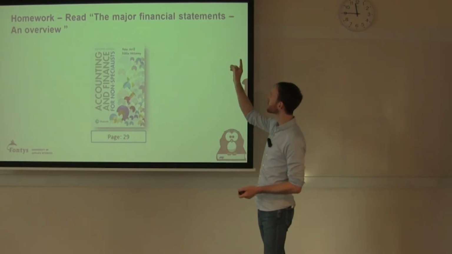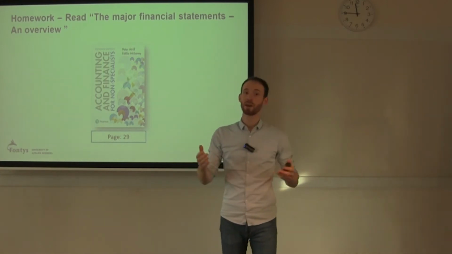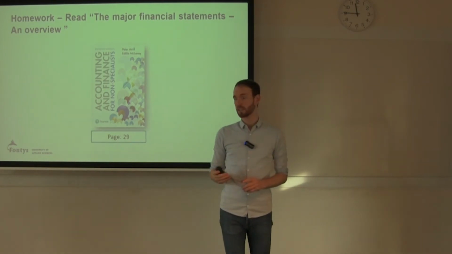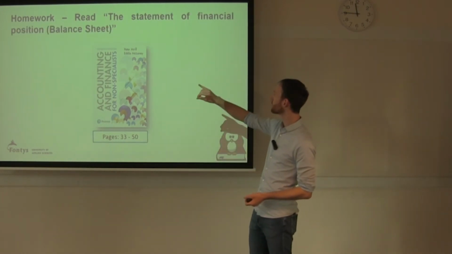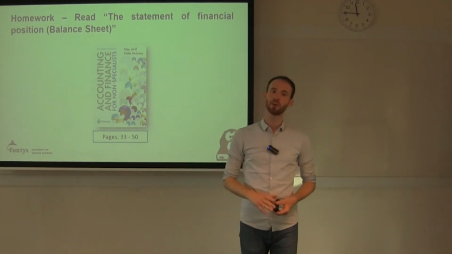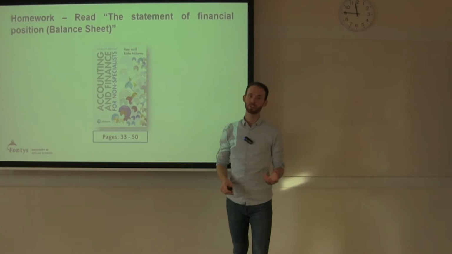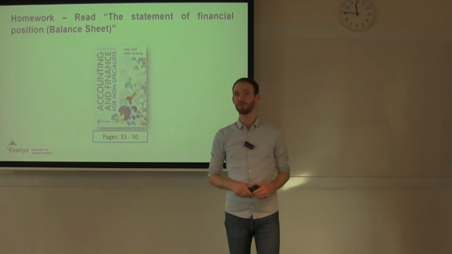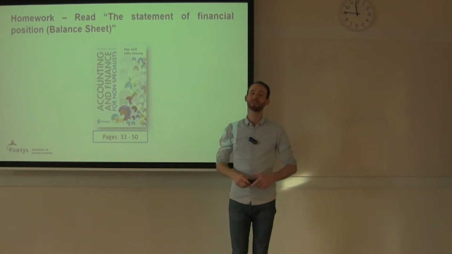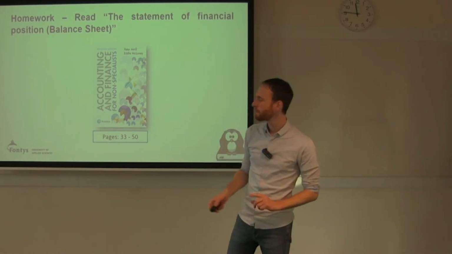Then, read the major financial statements. An overview is just 1 page. That's basically the first part of the lecture today, where we looked at the 3 statements. Read that again and get the distinction between the 3 statements clear. Then read the statement of financial position, the balance sheet, so that you recap what we did today in more detailed terms. Read the parts in the book so that you are knowledgeable about the balance sheet, because I promise you will need it throughout a lot of courses in your studies. So the sooner you learn the ins and outs of the balance sheet, the better.